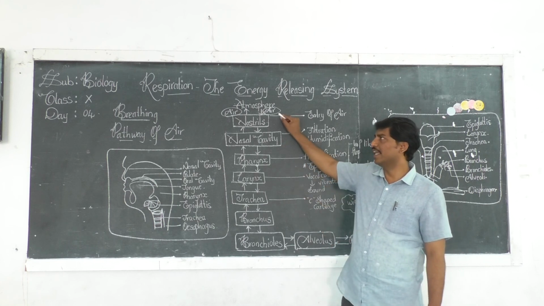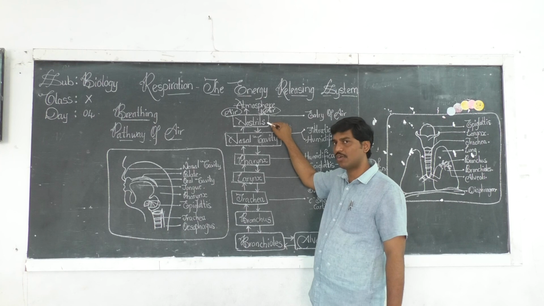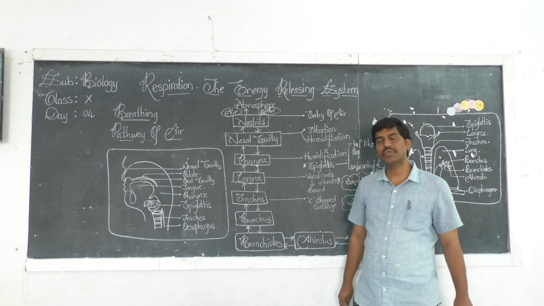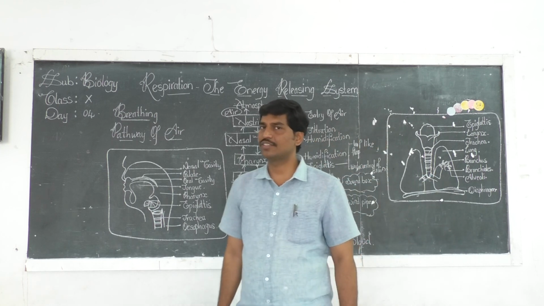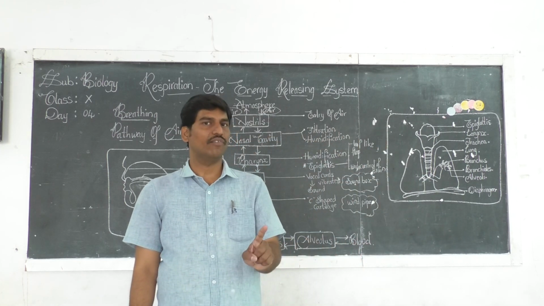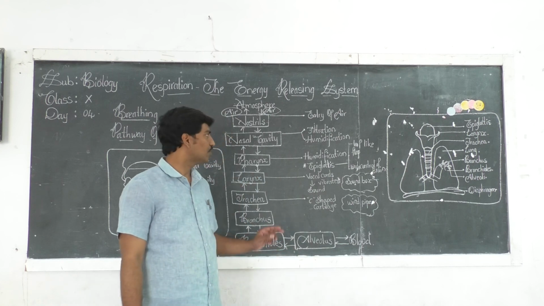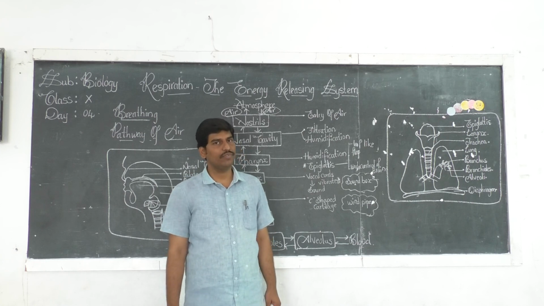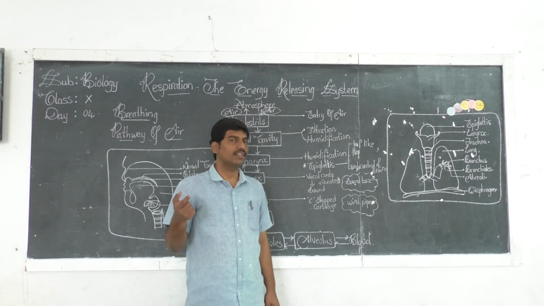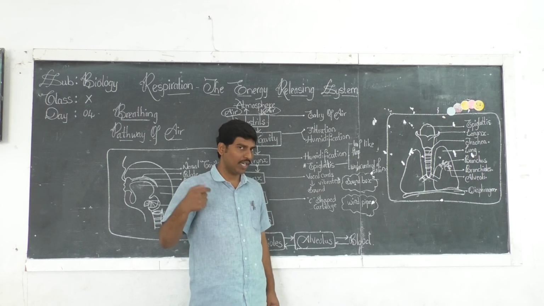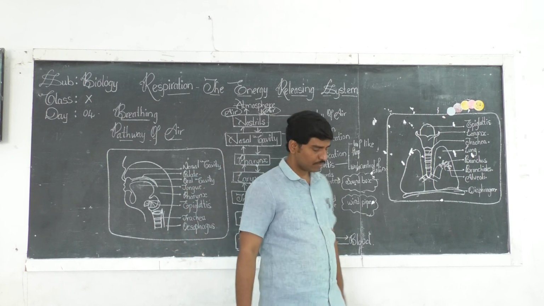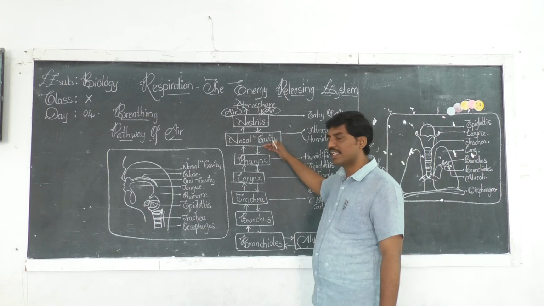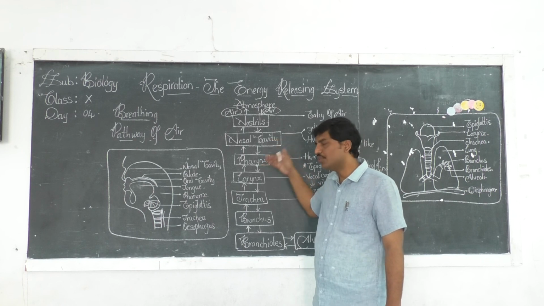So, the role of the nasal cavity in the pathway of air: the air from the atmosphere enters into the nostrils, and from the nostrils into the nasal cavity. Now what is happening in the nasal cavity? First the air is filtered, and second, humidification of air takes place. Humidification is the adjustment of the temperature of air to our body temperature. Then from the nasal cavity, the air enters into the pharynx.